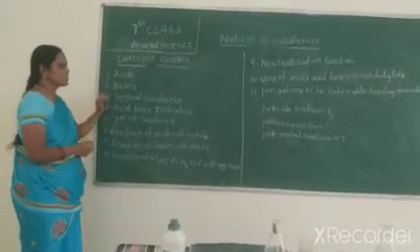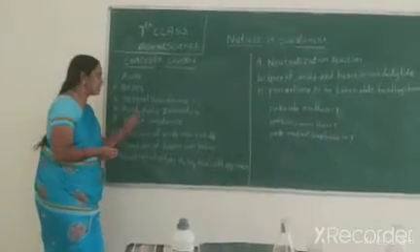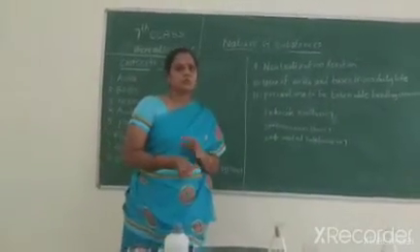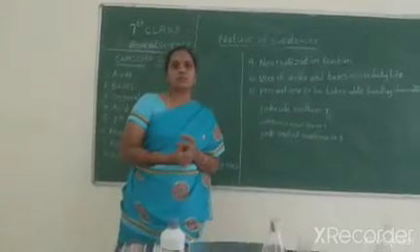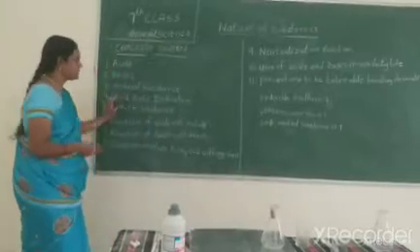Next, neutral substances. Substances that are neither acid nor base are called neutral substances. Examples are distilled water, sugar solution, and salt solution. Next, we go to acid-base indicators.